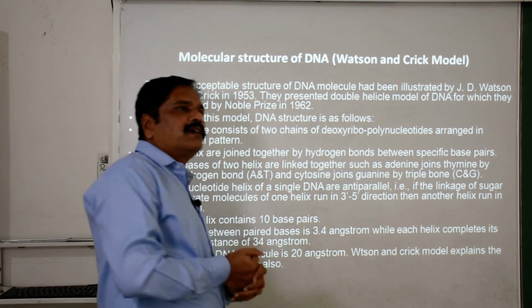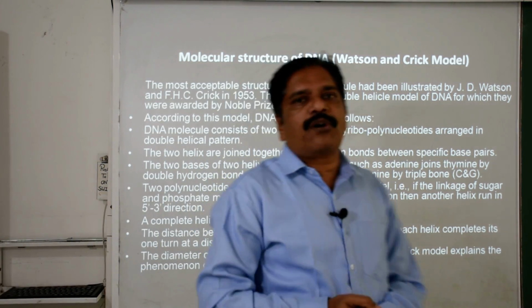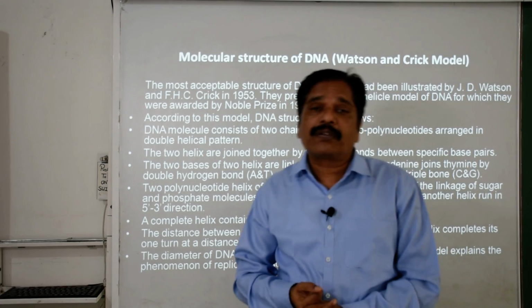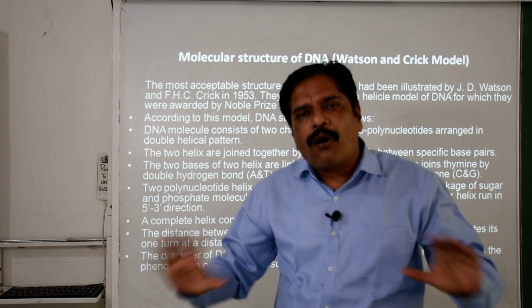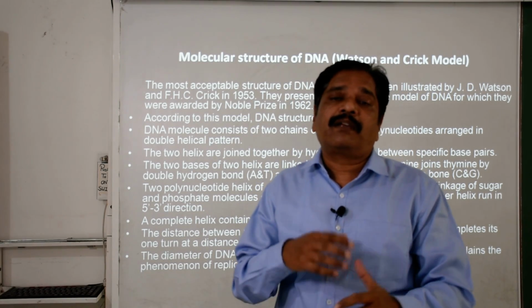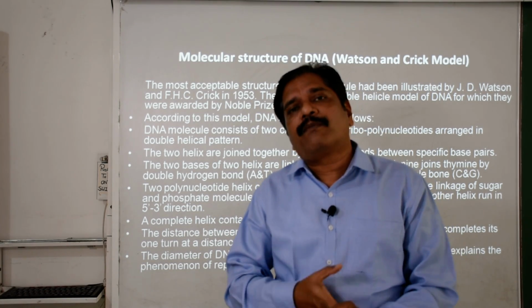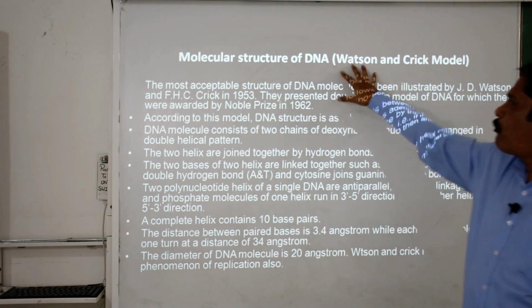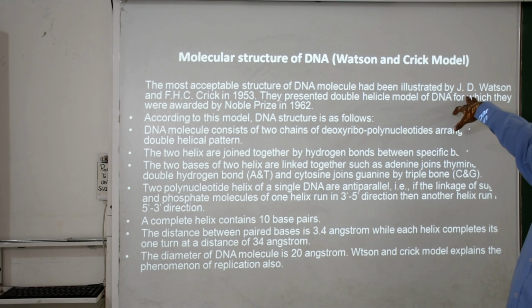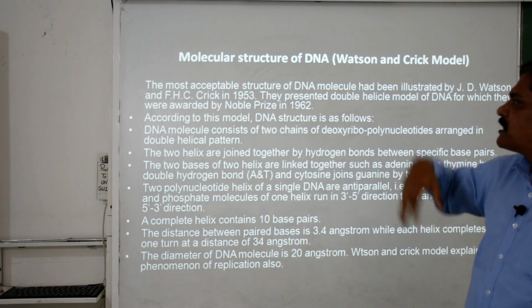To learn about the structure of DNA, the best model which supported and fulfilled all the requirements and clarified all the concepts about the activities of DNA was given by two scientists, J.D. Watson and F.H.C. Crick.